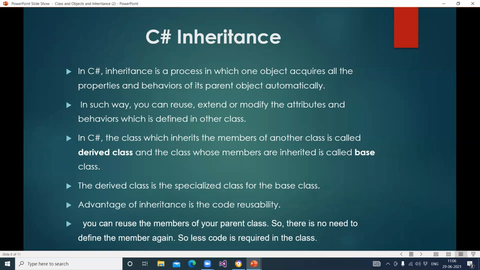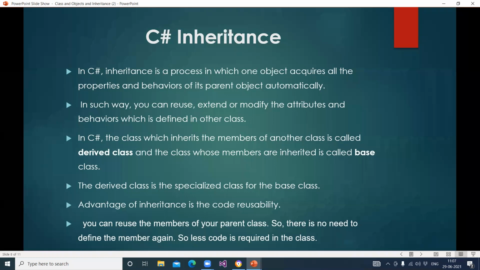In C#, in such a way you can reuse, extend or modify the attributes and behavior which are defined in another class. This reusability is the main point, you should remember this. In C#, the class which inherits the members of another class is called the derived class, and the class whose members are inherited is called the base class. Parent class and child class, or base class and derived class, the words are the same. The derived class is a specialized class for the base class. The advantage of inheritance is code reusability.